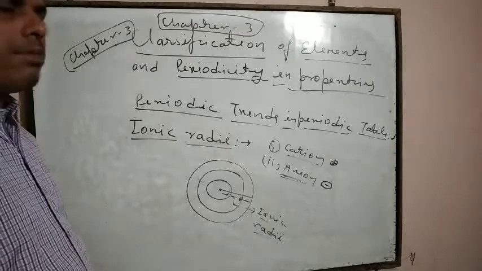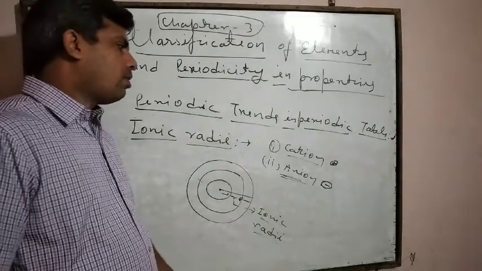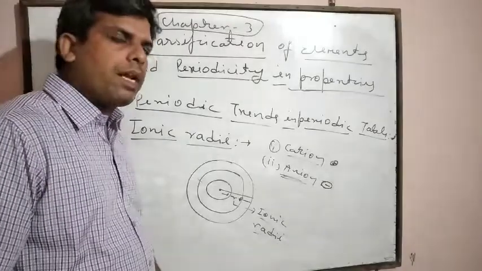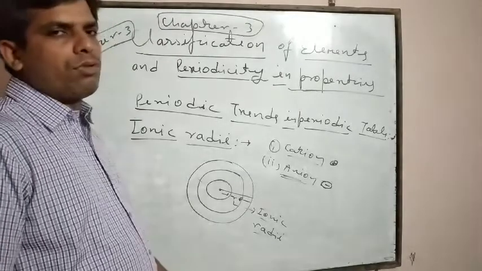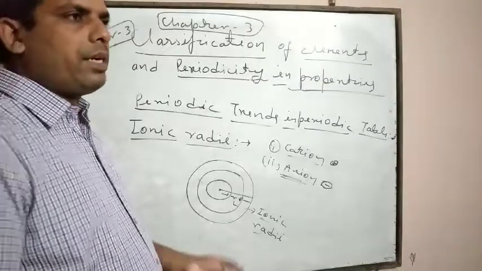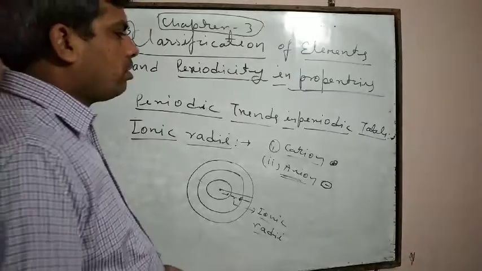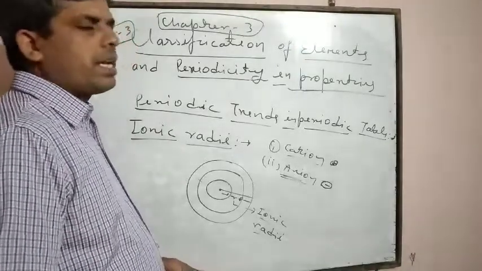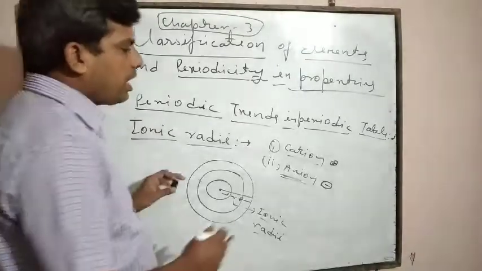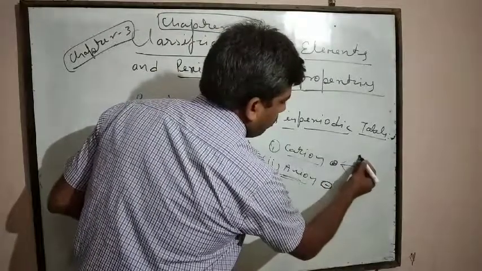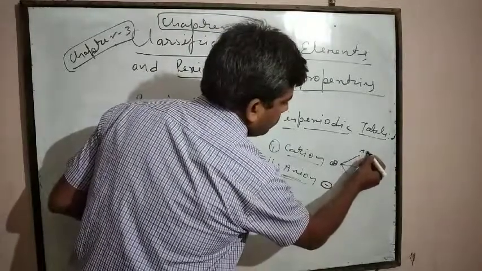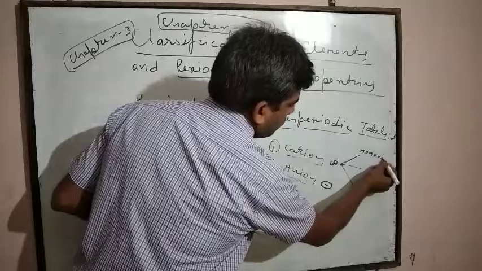Cations are those types of species which form after losing electrons. Cation is further subdivided into three parts: monovalent cation, divalent cation and trivalent cation.